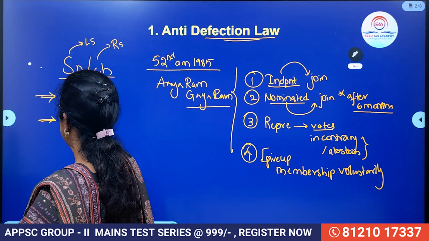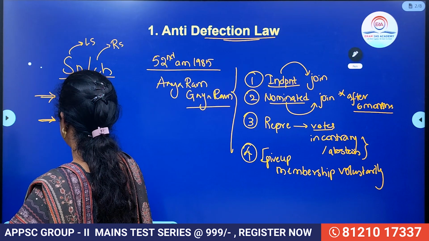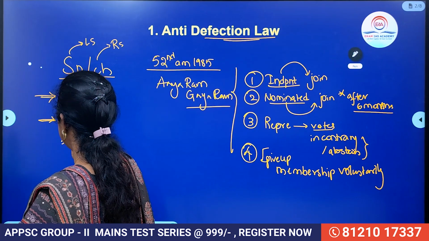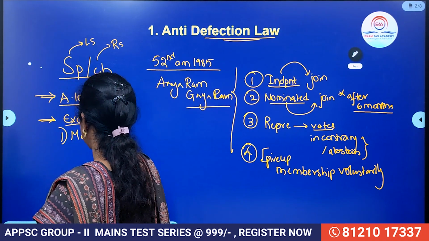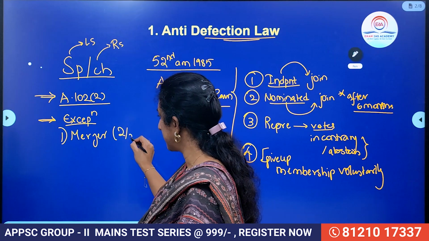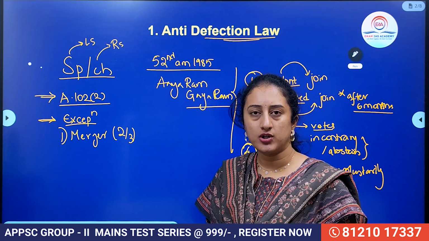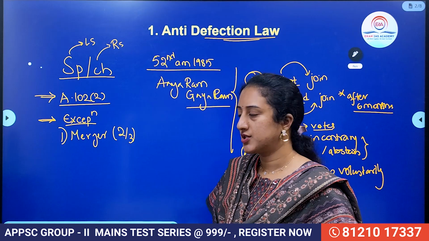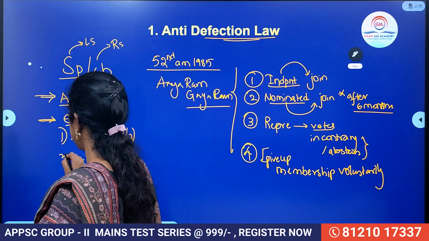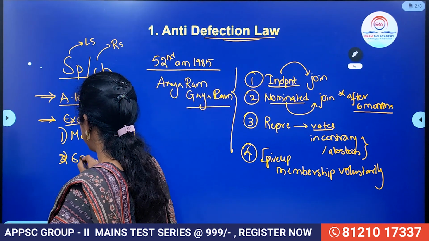Then what are the exceptions granted? So exceptions granted are in case of a merger, right? Merger means when more than 2/3 of the members of one political party join another political party, then that does not qualify as a defection for disqualification. Then the second ground is when the speaker, right?